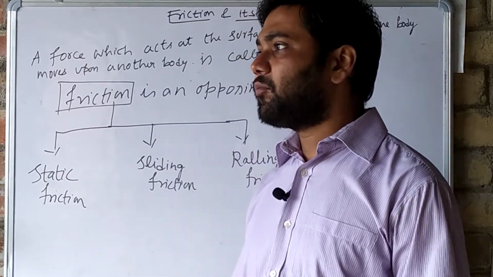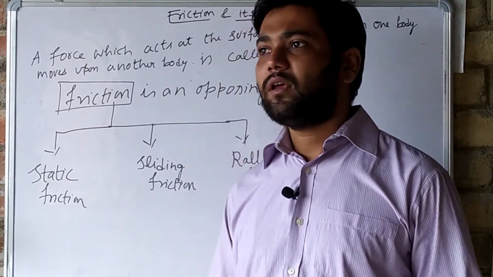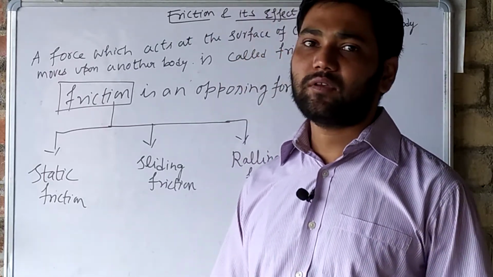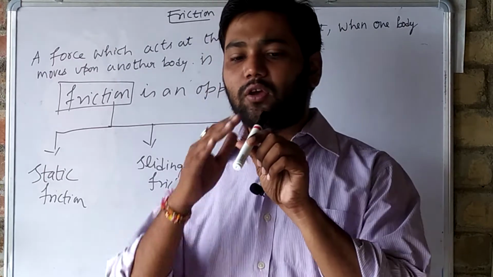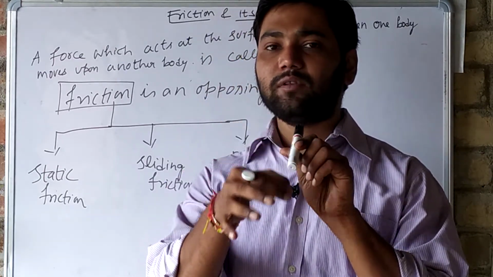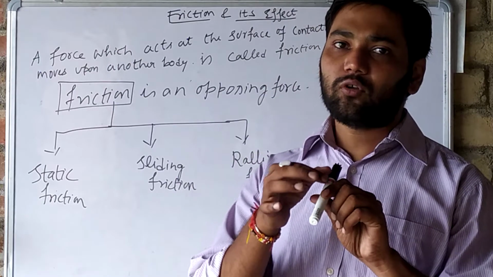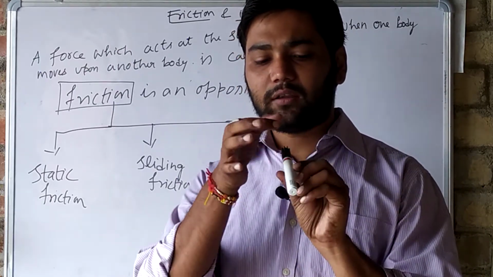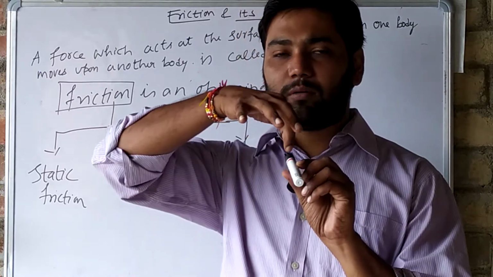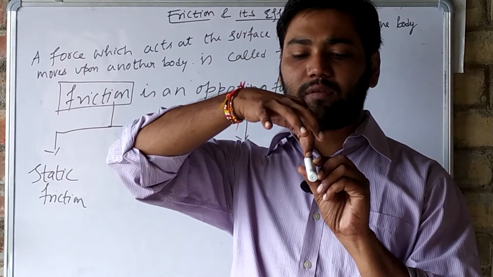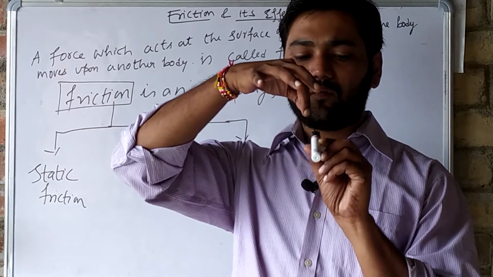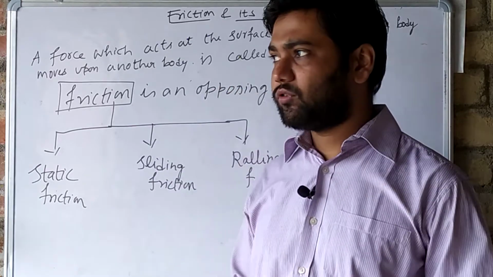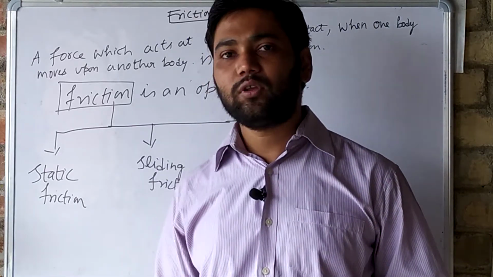Suppose we have a block of wood, and we keep it on a flat surface that is in a sliding position. We keep it here and it will slide from here to here. This surface is one body, and that block of wood is another body. When one body comes in contact with the other body, it keeps on sliding from one position to another, and on doing that, what happens?